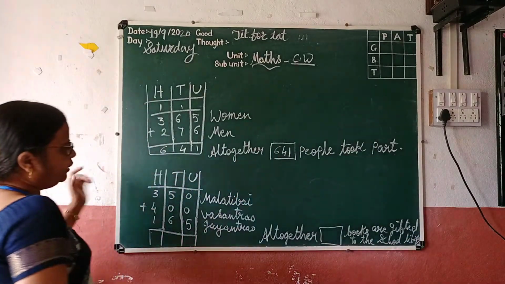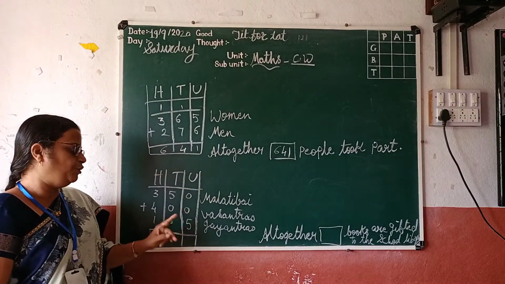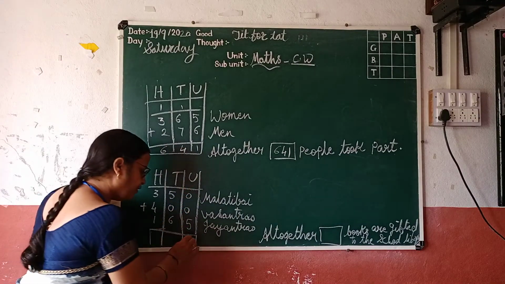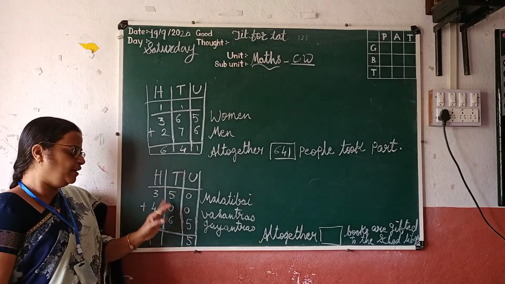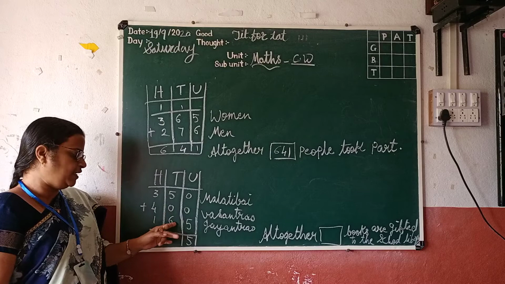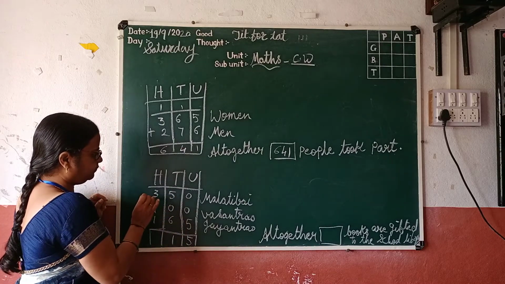Now look here, in the unit column first, start from the unit column. So 0 unit plus 0 unit plus 5 units. You get here 5 units. Then in the tens column, 5 tens plus 0 plus 6. How many? 11. Carry 1 here.